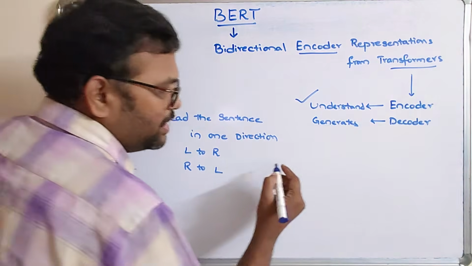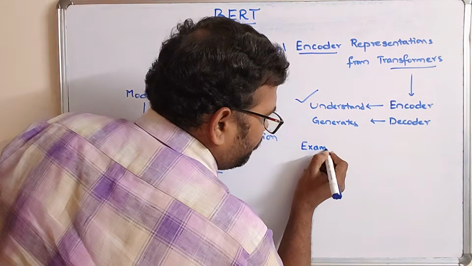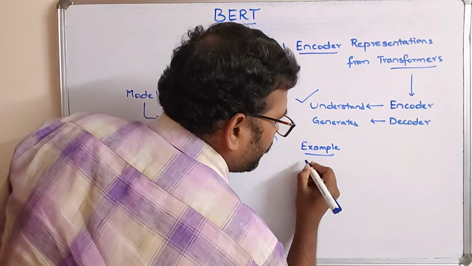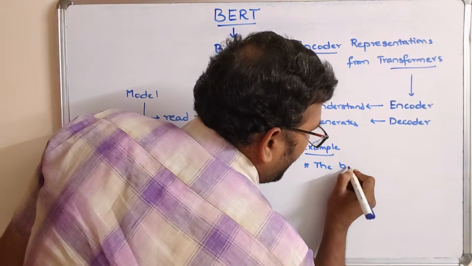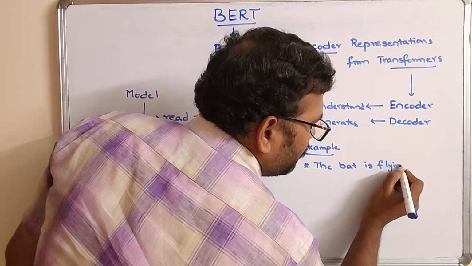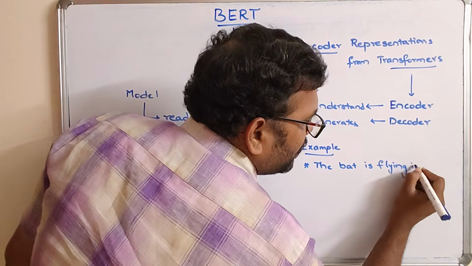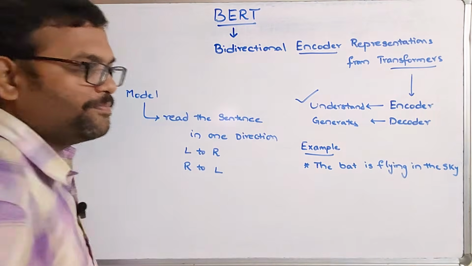See, for example, take one sentence. I'll write an example here. First one: the bat is flying in the sky. This is one sentence.